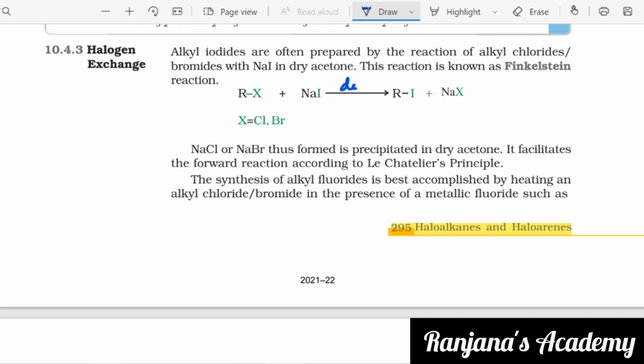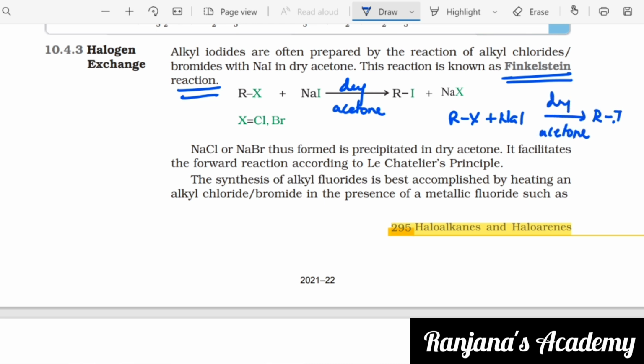So in the reaction you need dry acetone. This reaction is known as Finkelstein reaction. What is Finkelstein reaction? RX plus NaI in the presence of dry acetone, you get RI plus NaX.